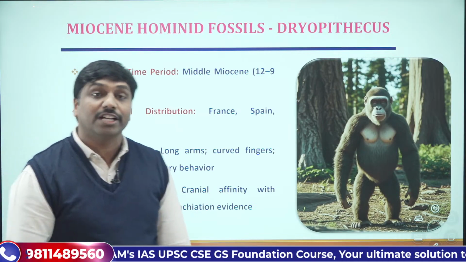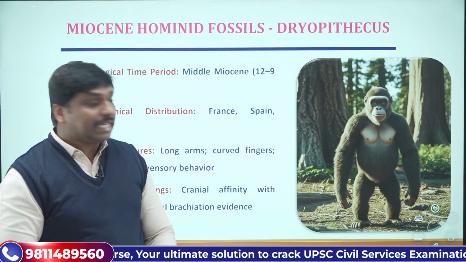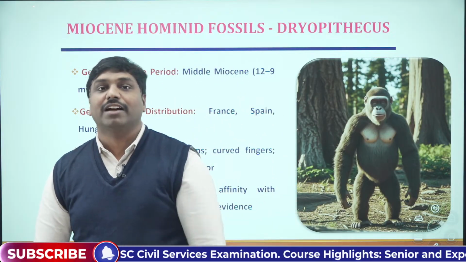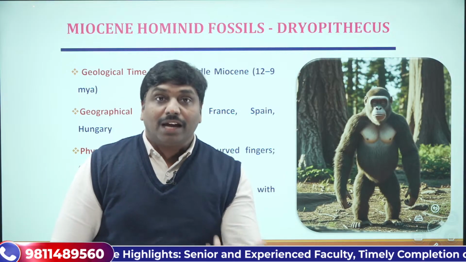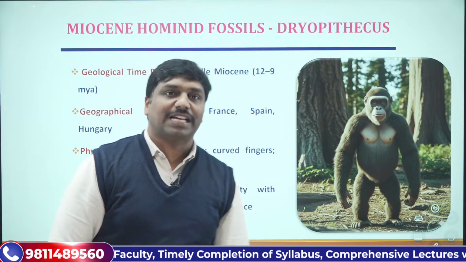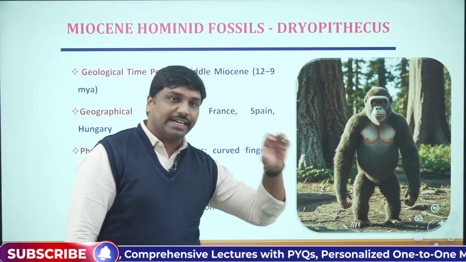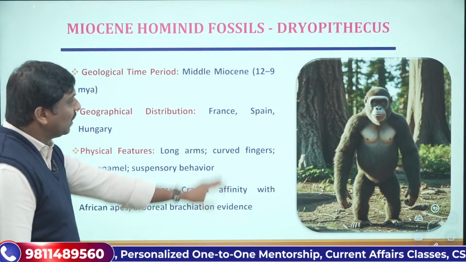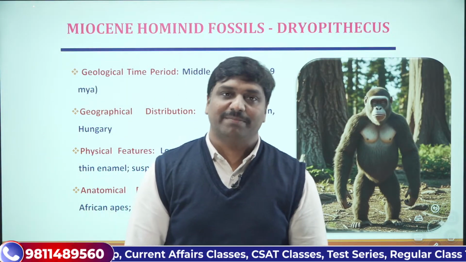So what is arboreal brachiation? Specialization of the hands and limbs according to the arboreal way of life, meaning living on the trees. So you can see how the fingers are curved, and the fingers of the legs too. These are some of the important features about Dryopithecus that you must and should remember.